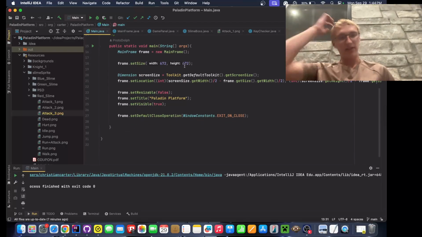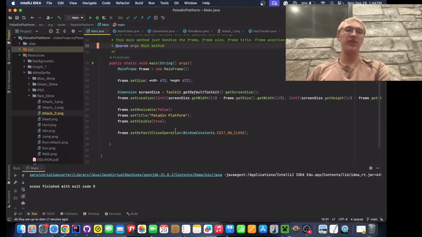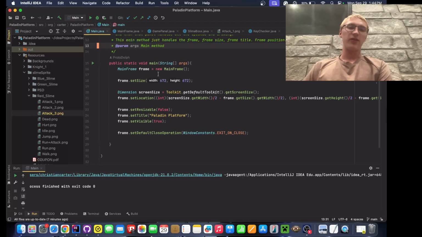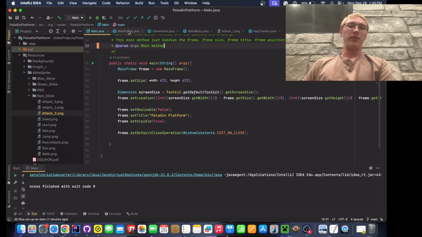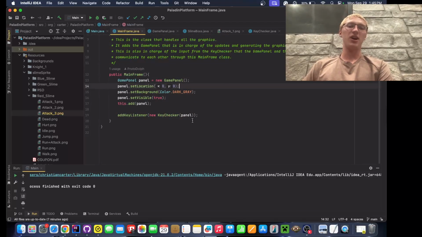Without further ado, we've got our IntelliJ right here. We use a main method to create the program, set the frame, the position of the frame, make sure it's not resizable, set the title, and we add our main frame to it. Our main frame's whole job is to make our key listener, or key checker, compatible with our game panel, which is actually going to control the entire game.